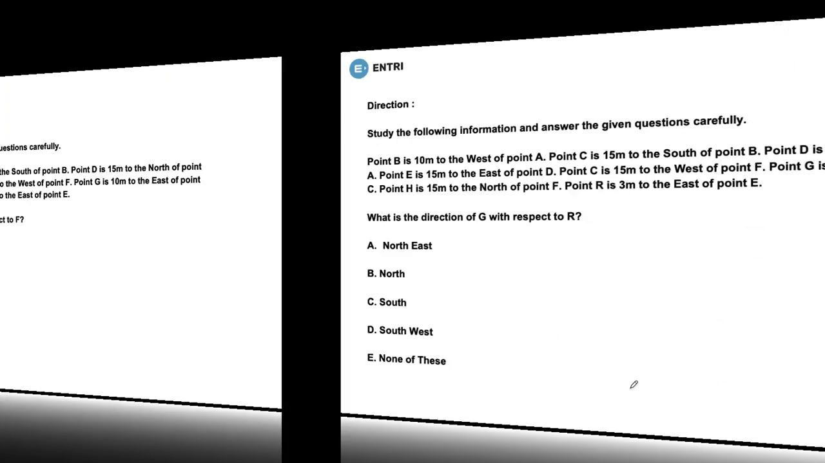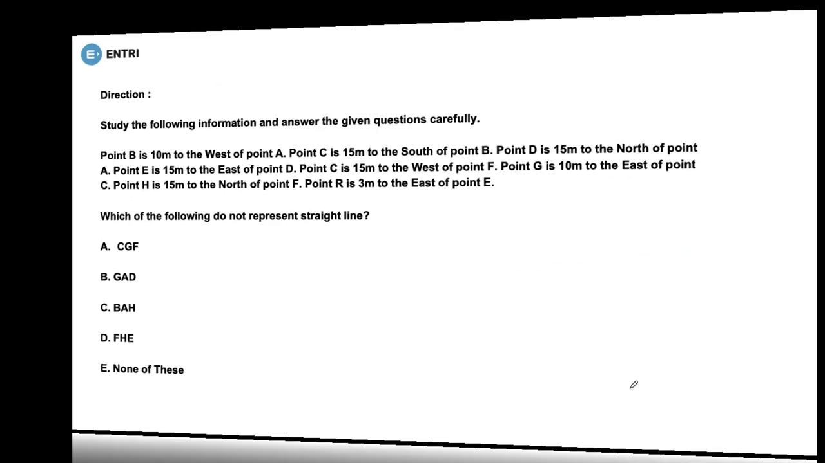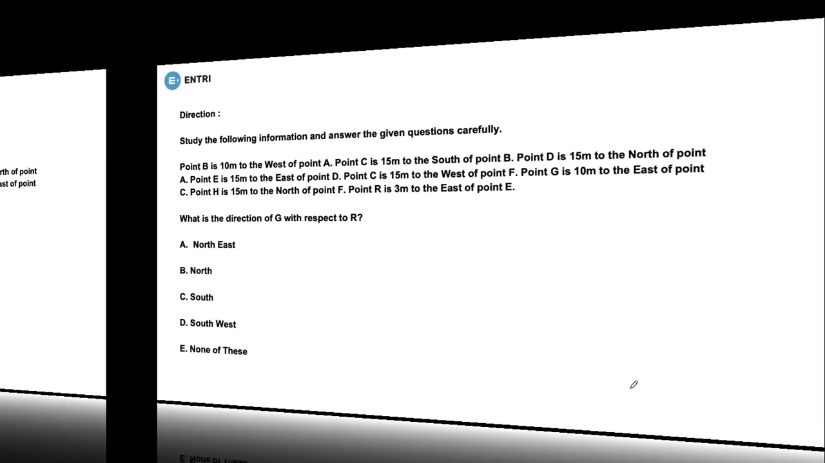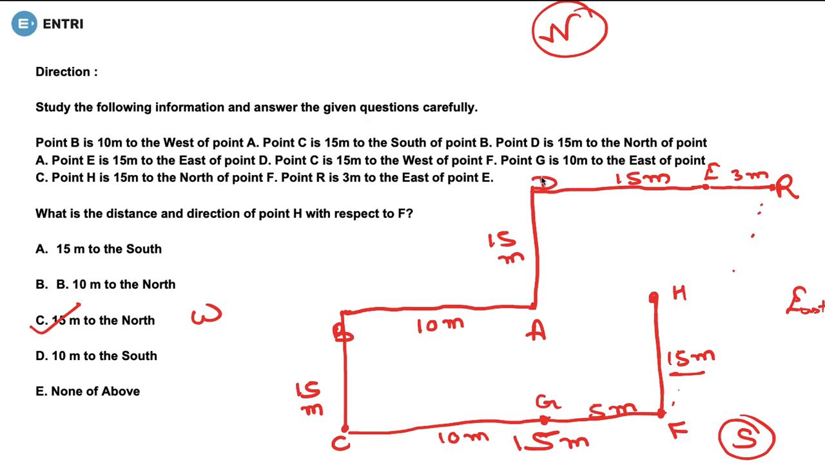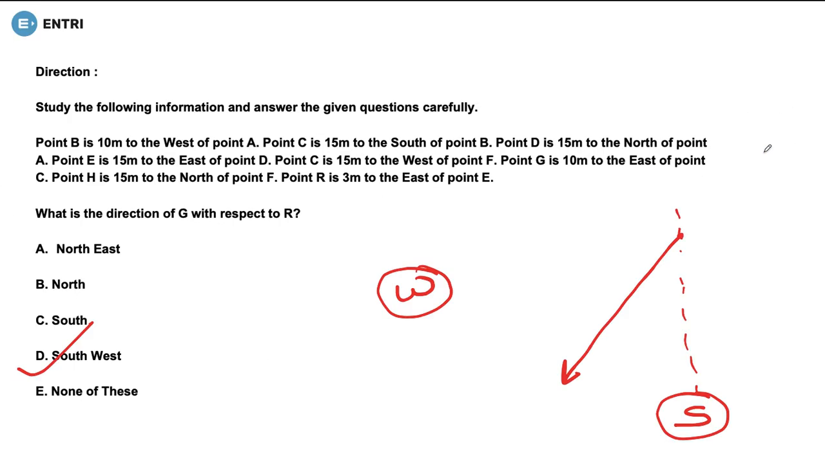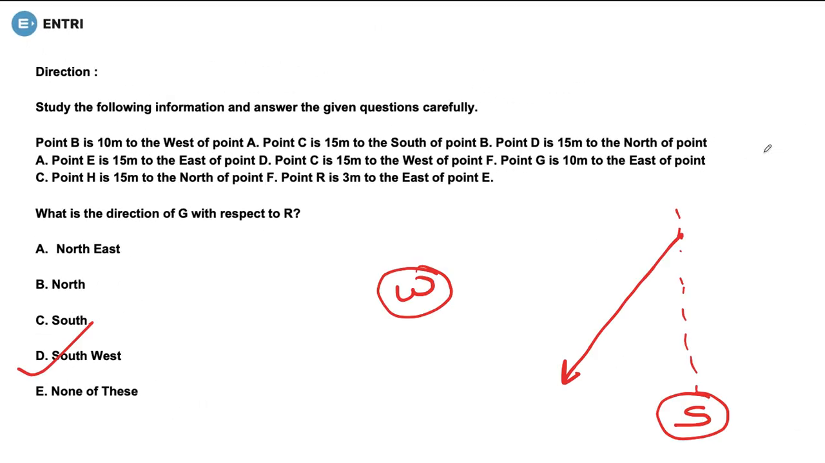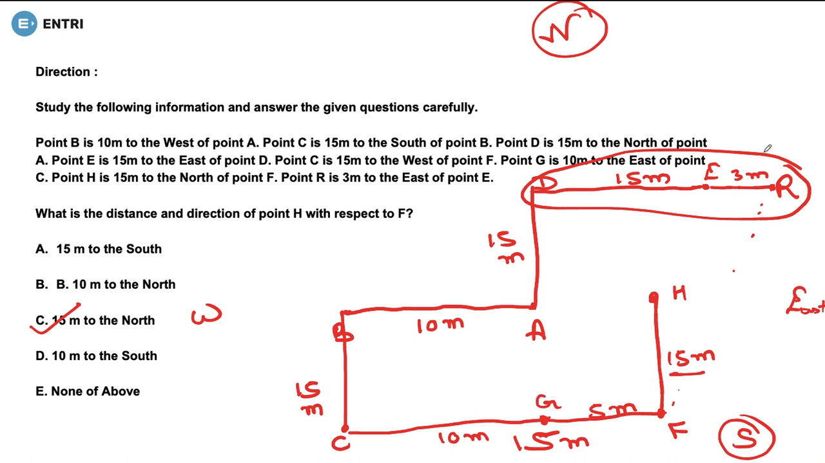Talking about the next option. The next option is DC and then DR. DC is not a straight line. And then comes DR. Yes, DR is a straight line, but let's have a look at another option as well. The last option was RB. Let's have a look at RB. Is RB a straight line? No, again not. So the correct answer would be DR.